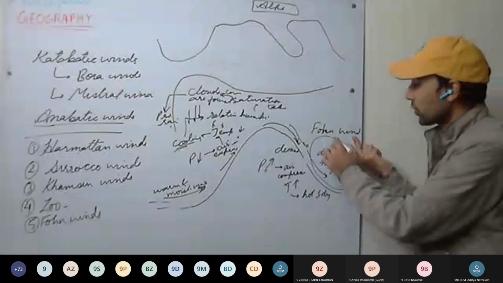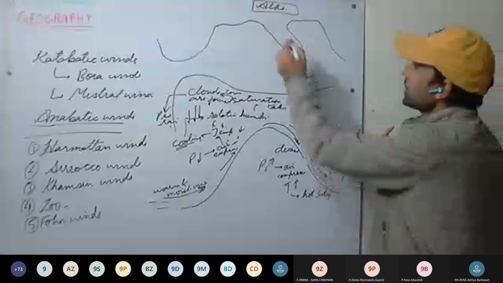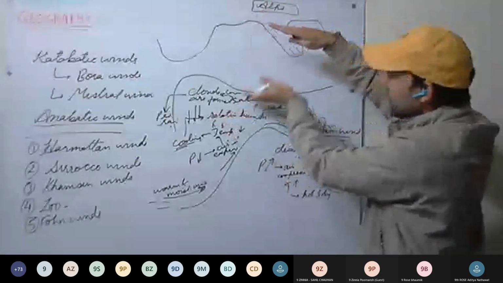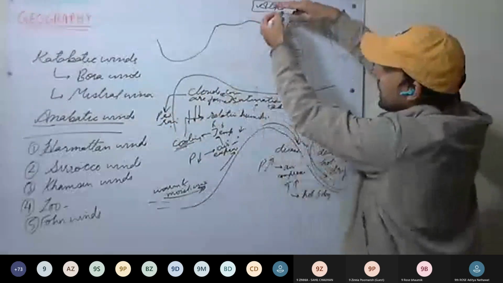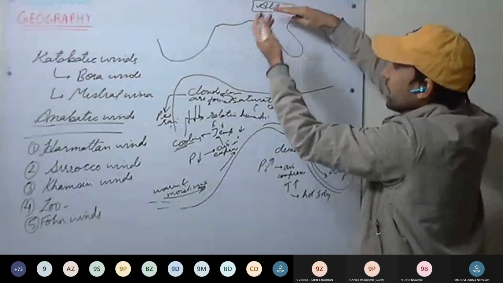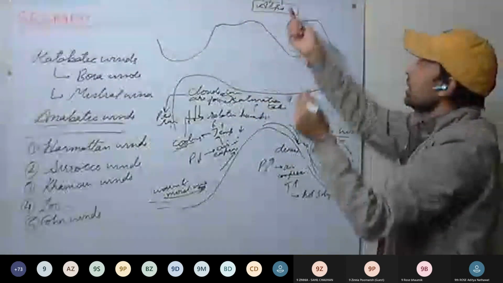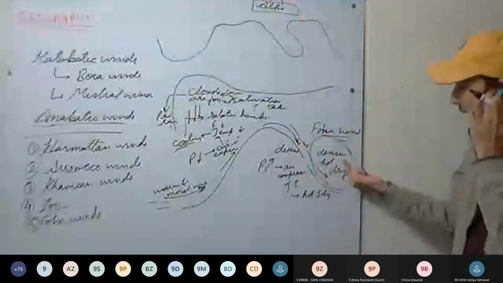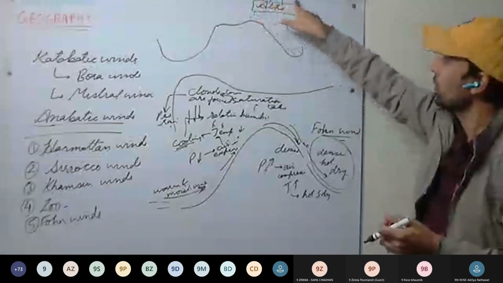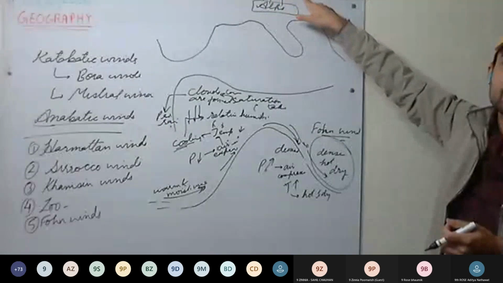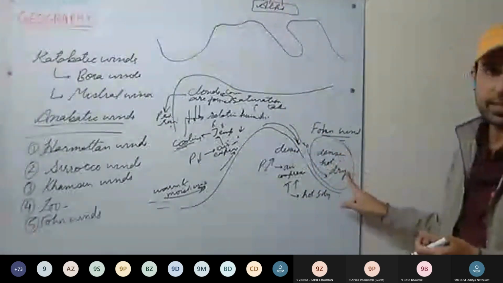This is clear? So on this side, no rainfall will take place. So what happens here? The Alps, the winds are flowing. First, they blow over the mountain. Water precipitation takes place in the form of snow or rain. It takes place on this side, windward side. On the other side, after crossing the Alps, these winds are called foehn winds. They are dense, hot, and dry air. So there will be no snow on the other side of the Alps. They are called snow eaters. If any snow is there, it will melt because of this hot, dense, and dry air.